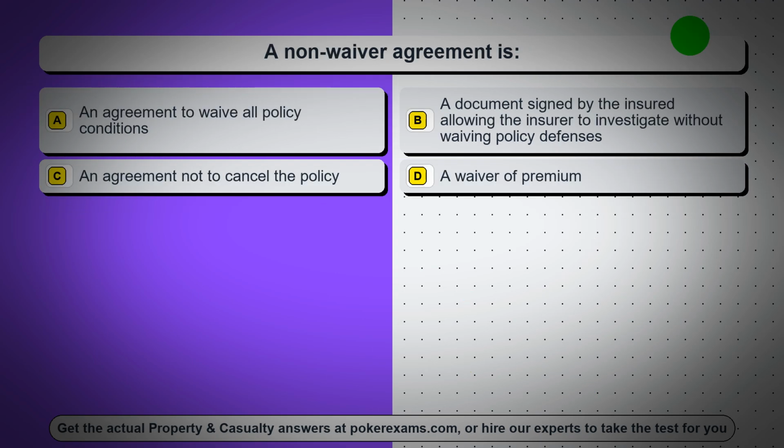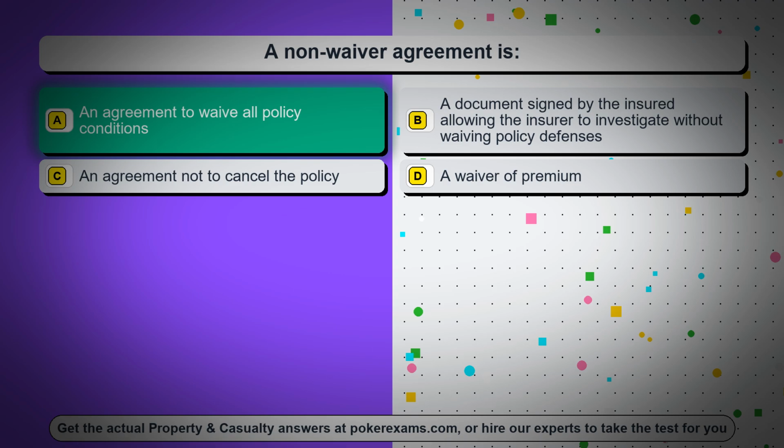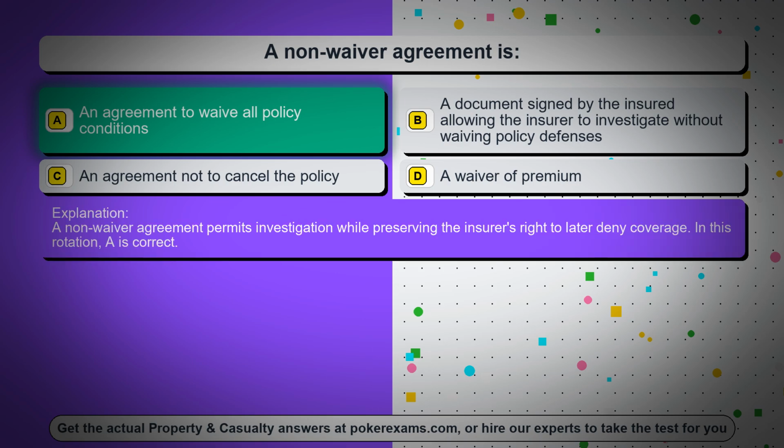Question 44. A non-waiver agreement is: Option A, an agreement to waive all policy conditions. Option B, a document signed by the insured allowing the insurer to investigate without waiving policy defenses. Option C, an agreement not to cancel the policy. Option D, a waiver of premium. The correct answer is option A, an agreement to waive all policy conditions. A non-waiver agreement permits investigation while preserving the insurer's right to later deny coverage. In this rotation, A is correct.